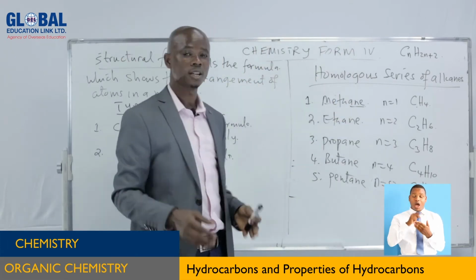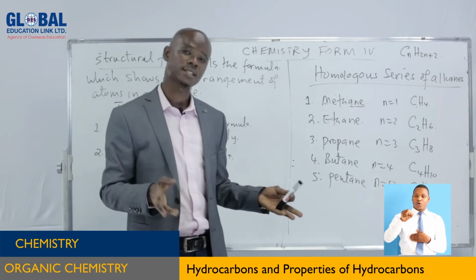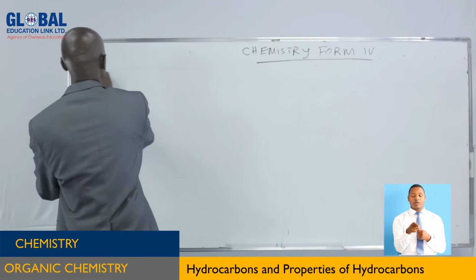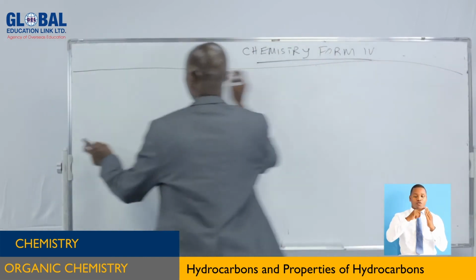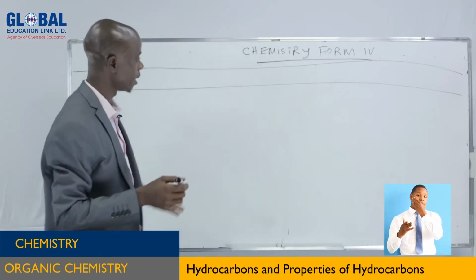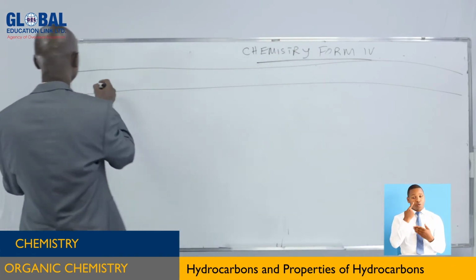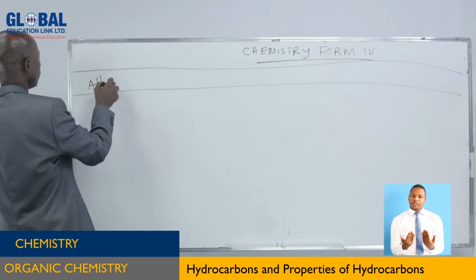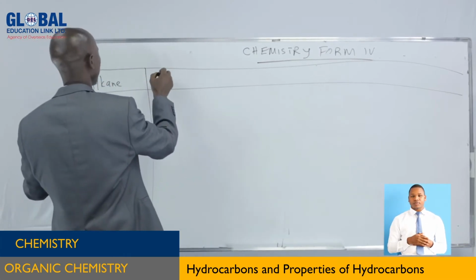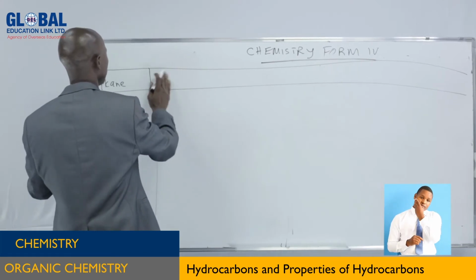How can you represent them in a structural formula? Let us see how you can represent them in a structural formula. Now we have this one. Let me use all this space so that we can have a good looking table. Here we have alkanes. Here we have molecular formula.